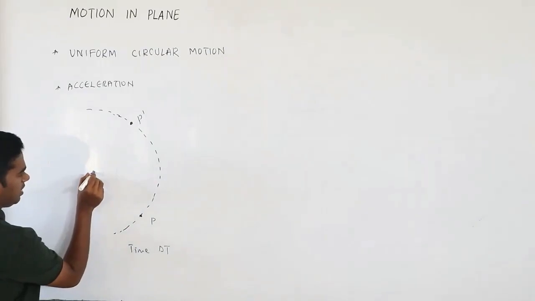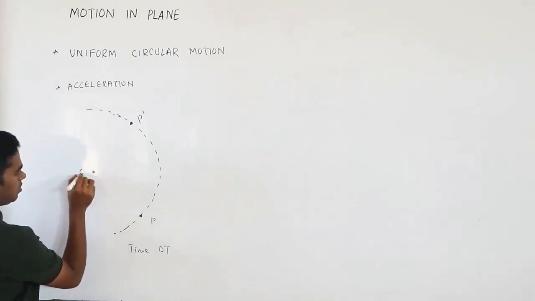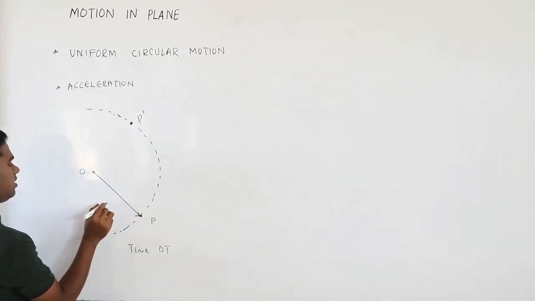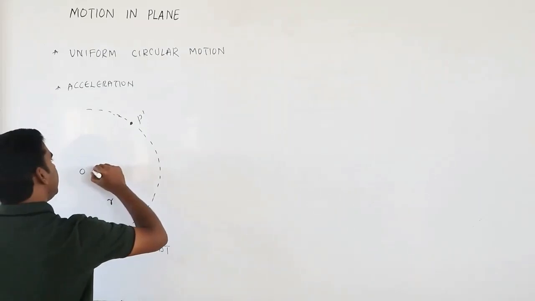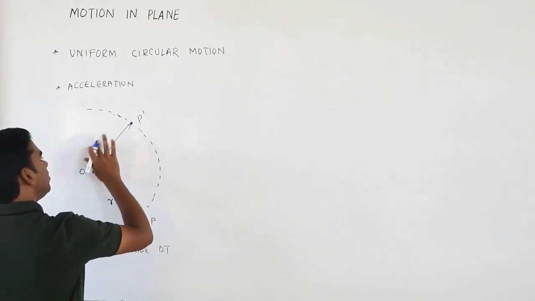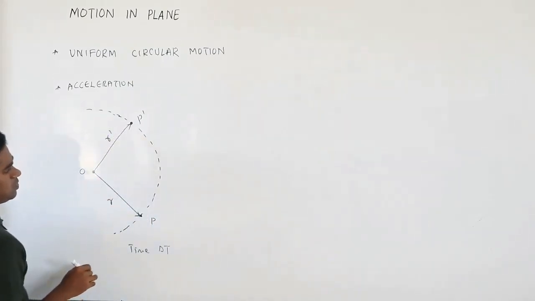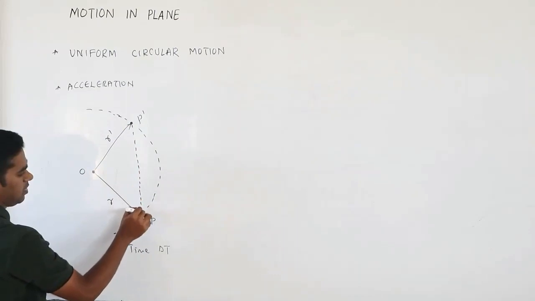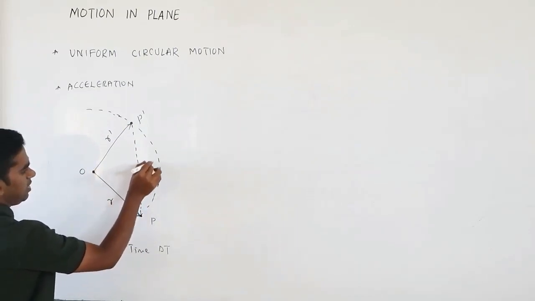Let me take displacement vectors from the origin. This is the radius, so let me take it as r, and this I will take as r dash. Then this is the displacement, say delta r.